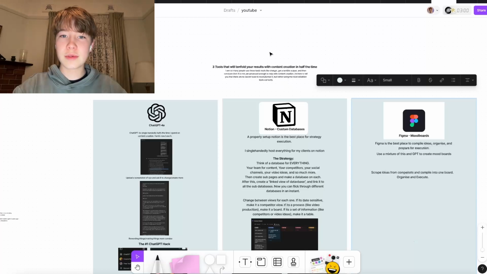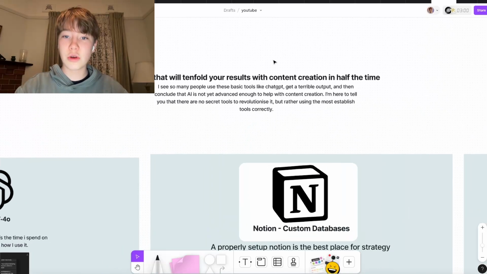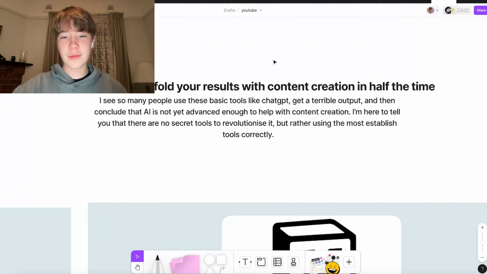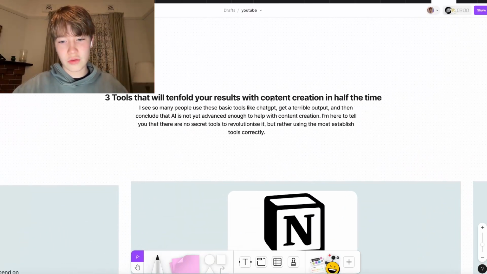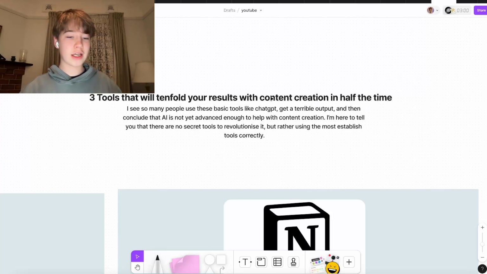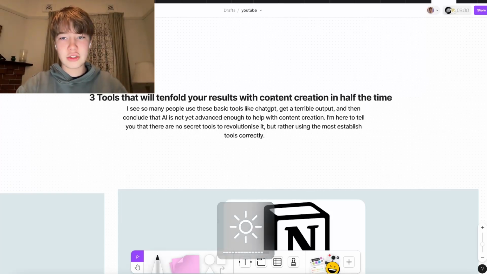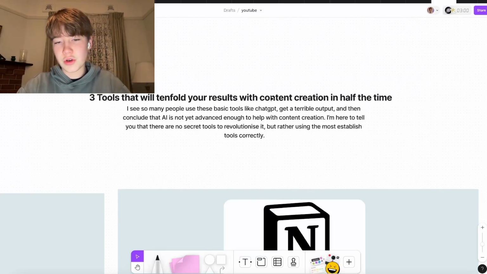Now, this one is going to be 3 tools which will tenfold your results with content creation in half the time. Now, I know looking at this just off the bat, you're kind of like, I already know all these tools. The problem is you don't know how to use them correctly for content creation because chances are you've used them before. And to say the least, you're probably a bit unsatisfied with the results. For example, you've asked ChatGPT, create me video ideas, or you've asked ChatGPT, create me scripts, and it's not been good, especially with script writing.